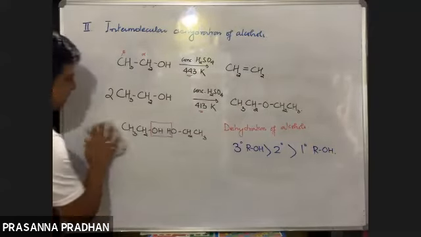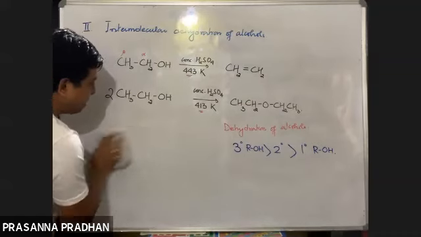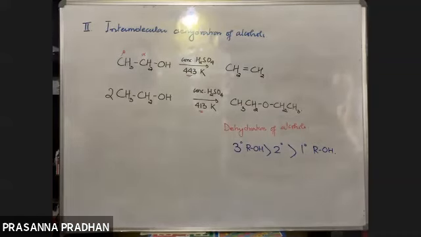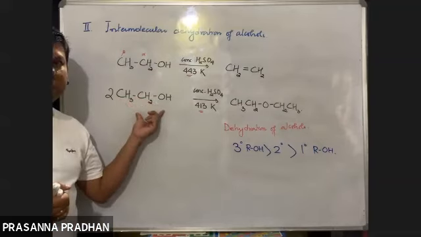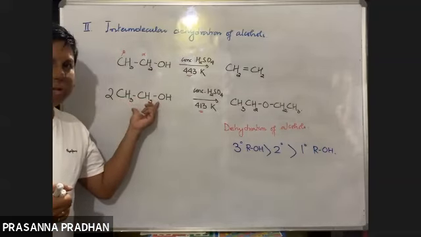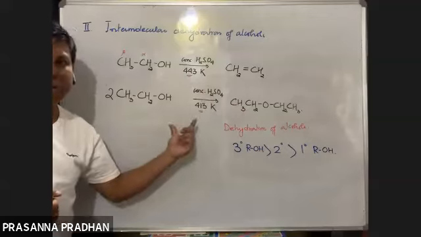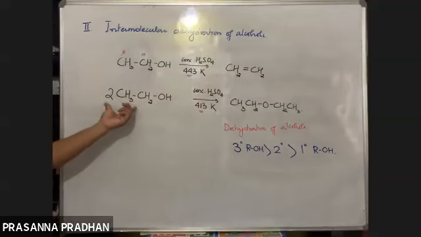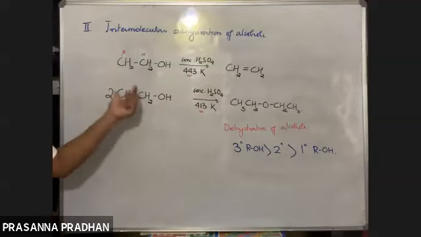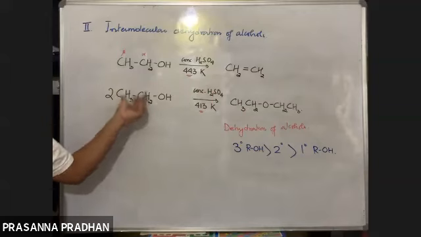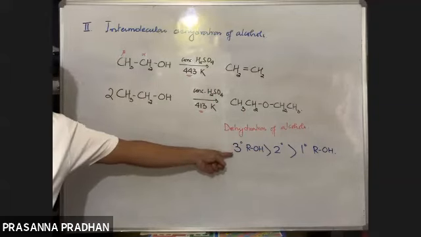Now I gave you the order of reactivity. Do you think 3 degree alcohols can be used to prepare ether by this method? No, they cannot, because under the reaction conditions they readily undergo dehydration.